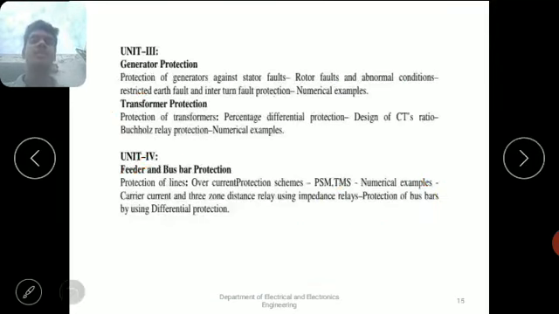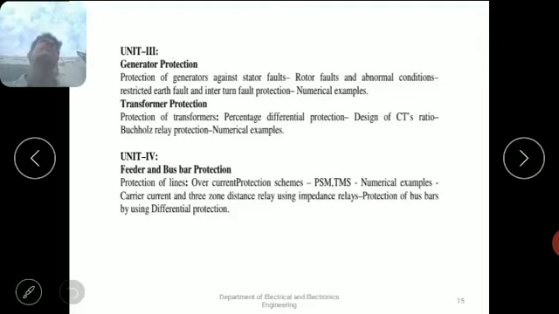And coming to the third chapter, unit 3, protection of generators and protection of transformers. Here we have to see what protecting schemes there are for protecting generators from stator faults, rotor faults and interturn faults, and also what protective equipments there are for protecting transformers. Generators can be protected by using earth fault relays and interturn fault relays, but in the case of transformers we use the Buchholz relay.